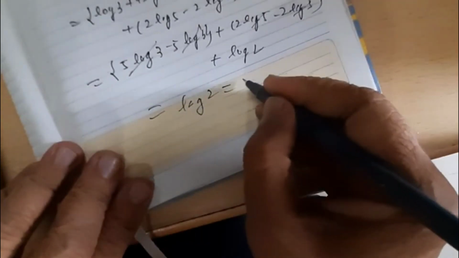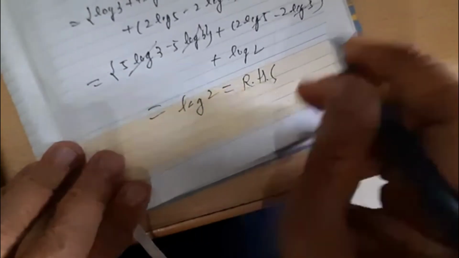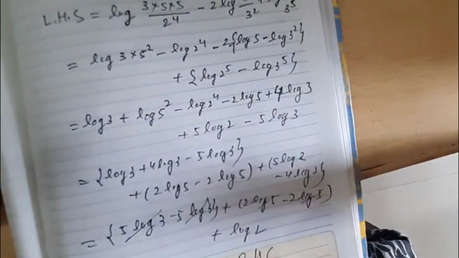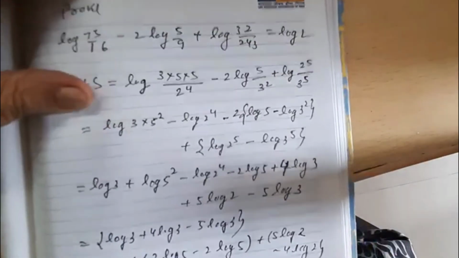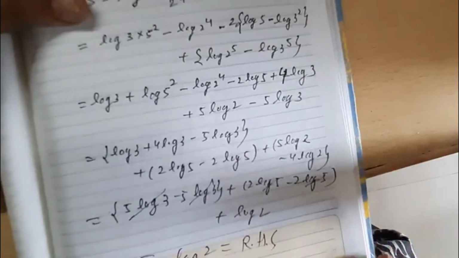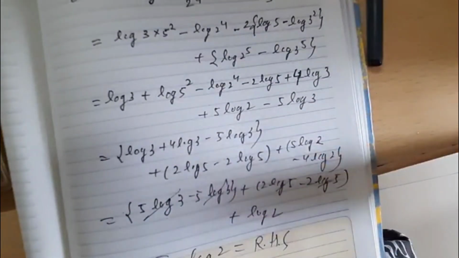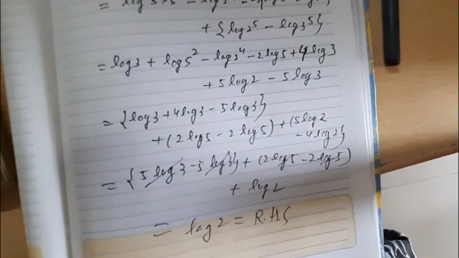This is the RHS. This question comes in exams very often. I have also given it in the midterm many times. This way we can do the log and the basic formulas of log. In the second lecture of log, they give the concept of mantissa and characteristic.